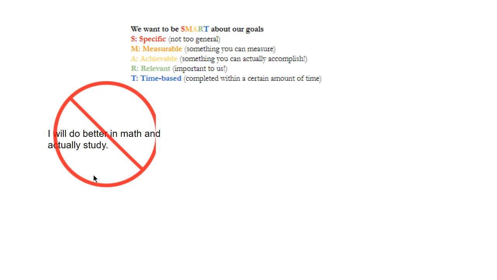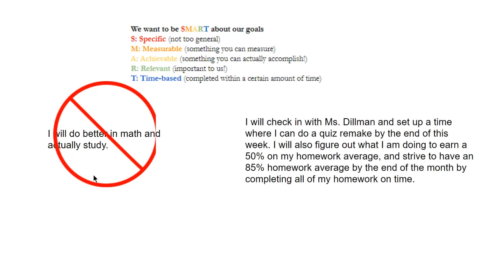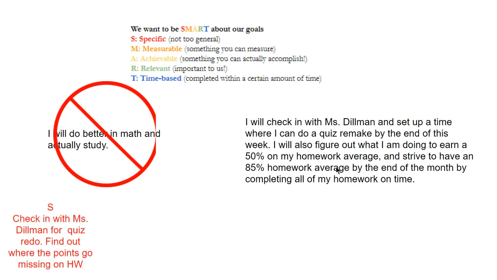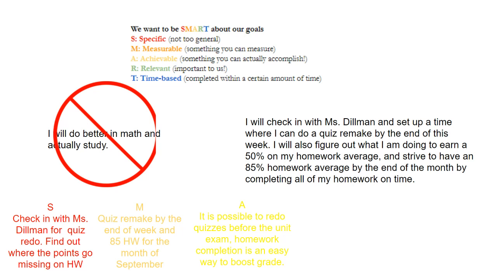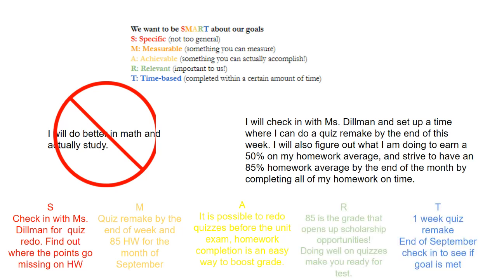Instead, she should say something like, I will check in with Ms. Dillman and set up a time where I can do a quiz remake by the end of this week. I will also figure out what I'm doing to earn 50% on my homework average and strive to have an 85% homework average by the end of the month by completing all of my homework on time. This goal is specific, measurable, achievable, relevant, and time-based, which means you will be more likely to achieve your goal.